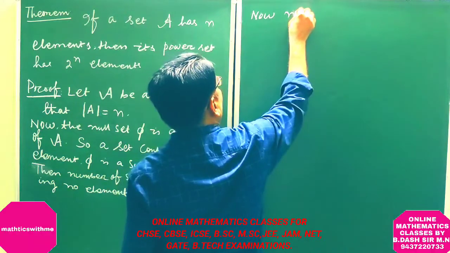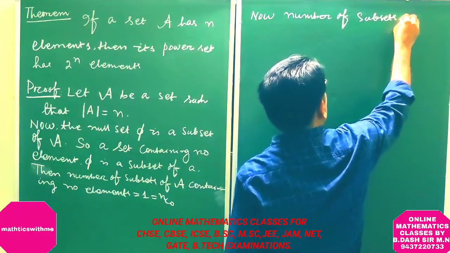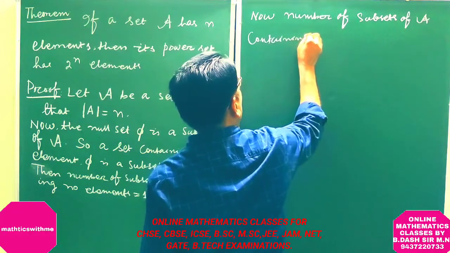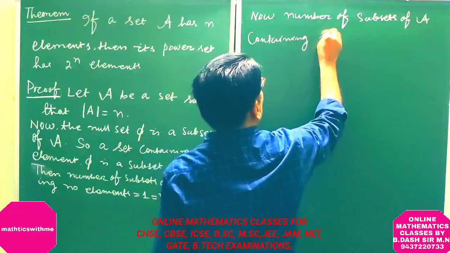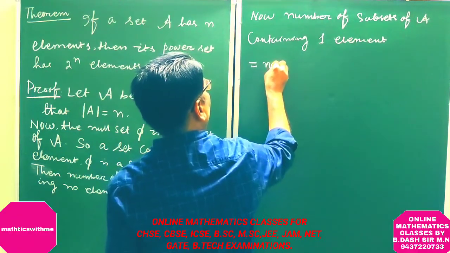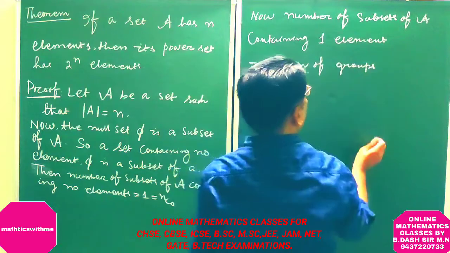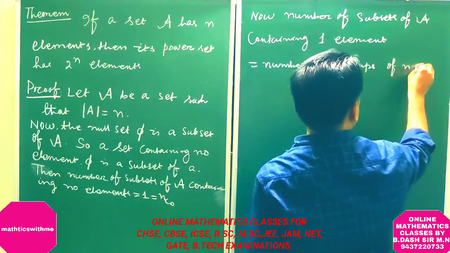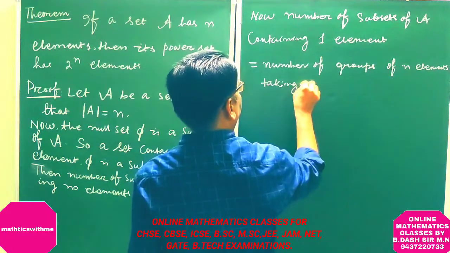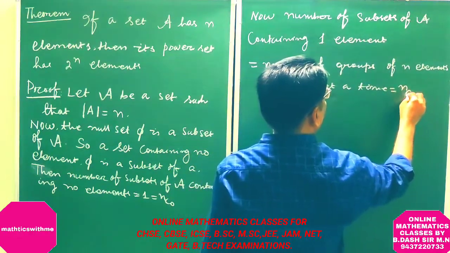Now the number of subsets of A containing one element is equal to the number of groups of n elements taking one at a time, which is equal to nC1.